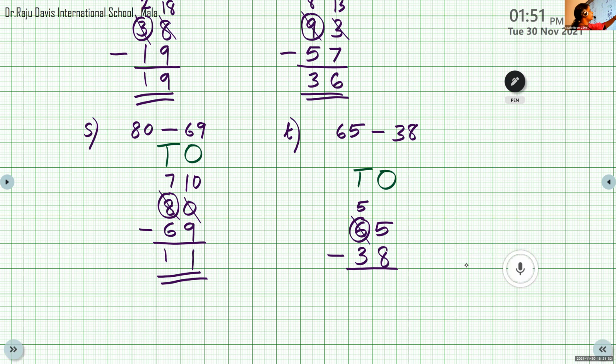Now we can continue the subtraction. Here we have 15 minus 8. What is 15 minus 8? The number is 7. So we can write the number 7 here. Now at the tens place, 5 minus 3. What is the answer? 2. Very good. So the answer is 27. Okay, so these are the questions I gave you last day.